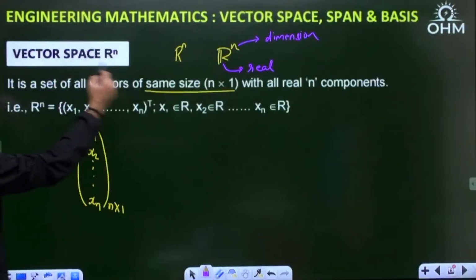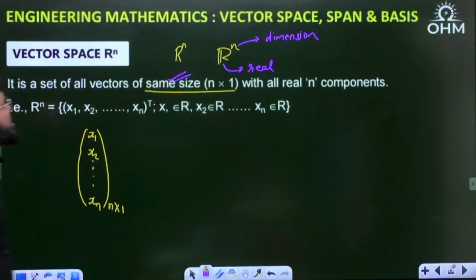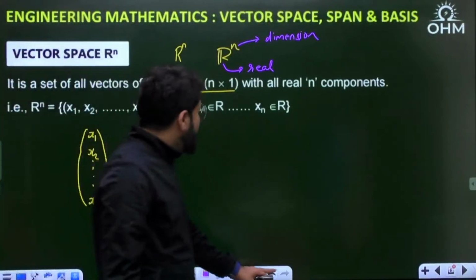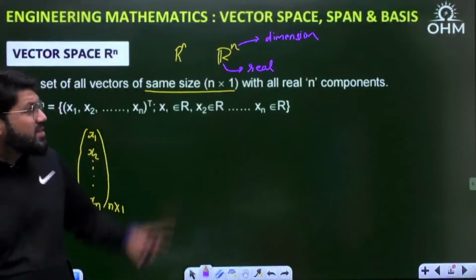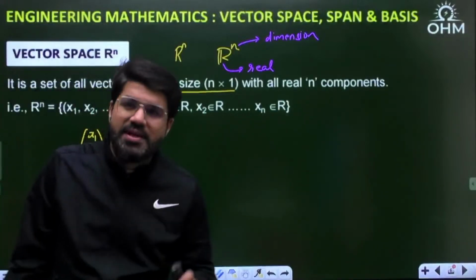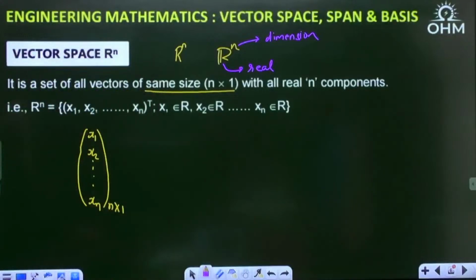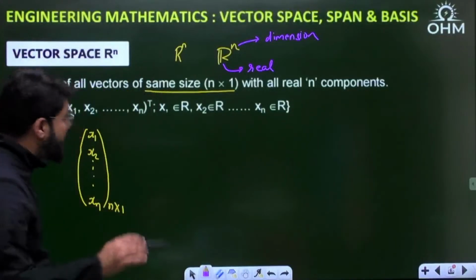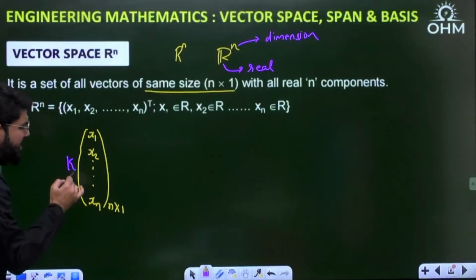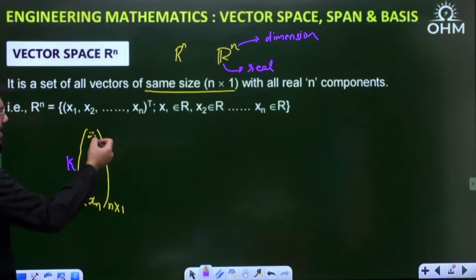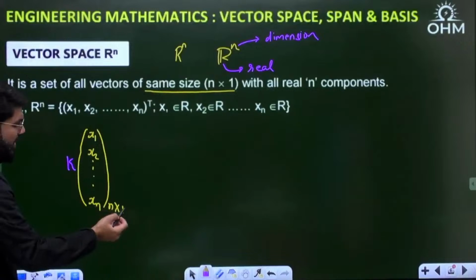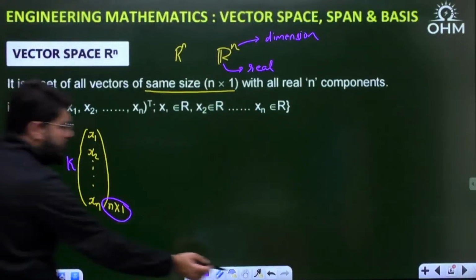In general, we define the vector space Rn. It is the collection of all the vectors of the same size, that is n cross 1. Because they are of the same size, any two vectors inside the vector space can be added. And if you multiply any vector by any scalar number k, what will the elements become? kx1, kx2, etc. up to kxn, but the resultant vector is still of the size n cross 1.